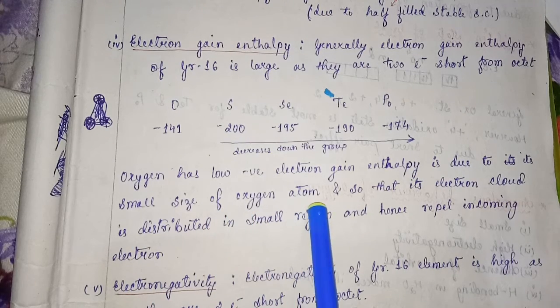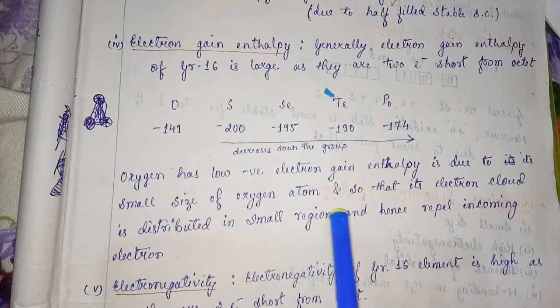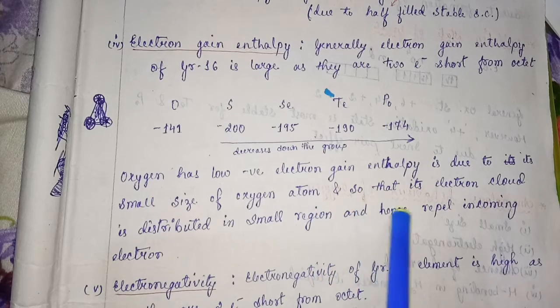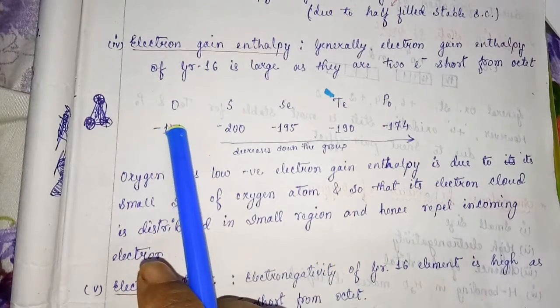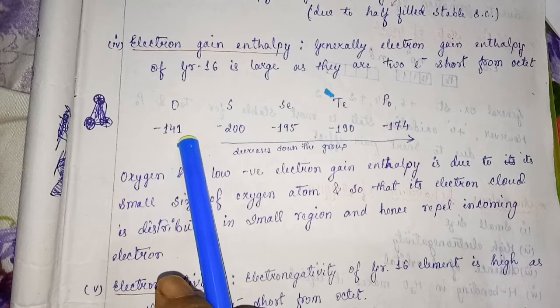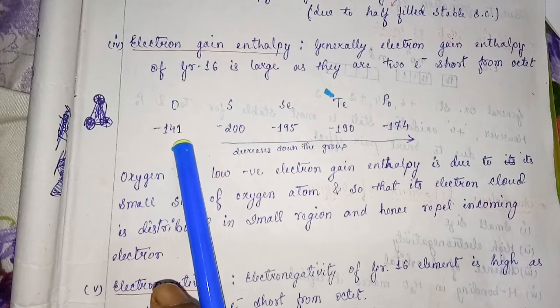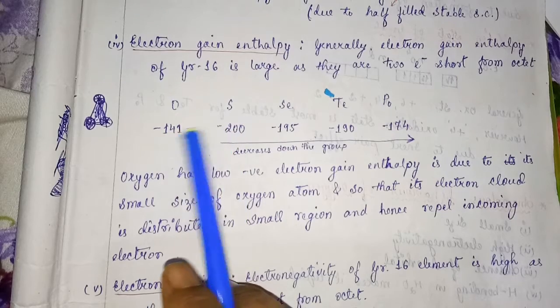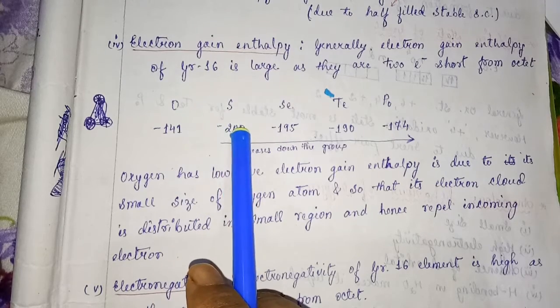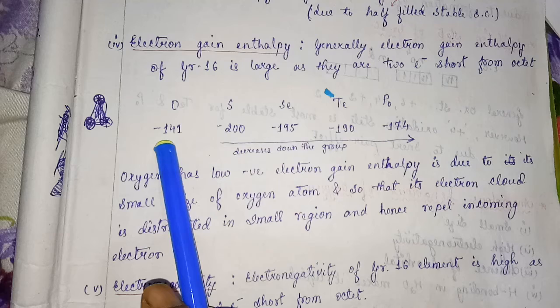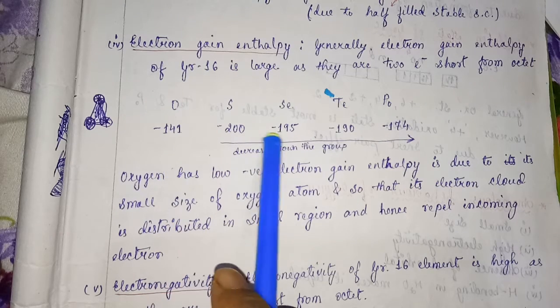In oxygen the incoming electron adds to a smaller shell. It contains 2 shells while sulfur contains 3 shells, so the repulsion is more in oxygen, which is why its electron gain enthalpy is a little bit less than that of sulfur.